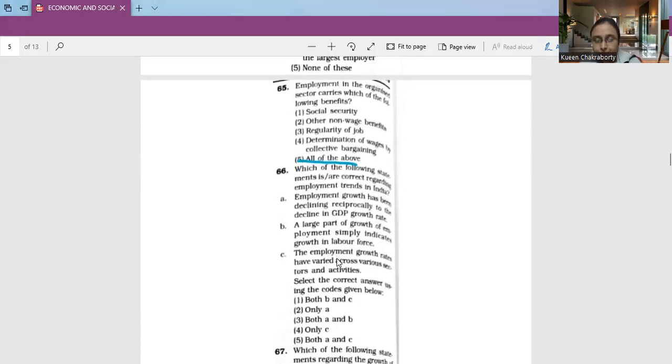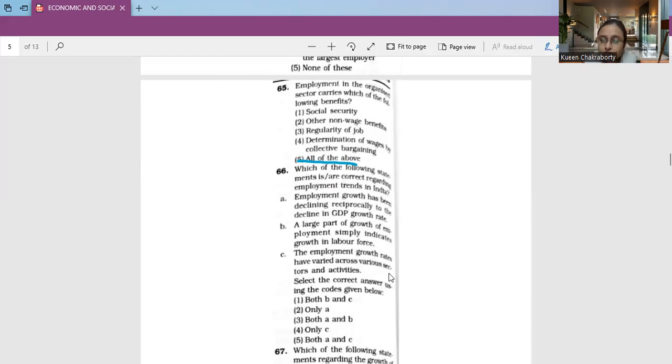Next, moving on to question number 66. Which of the following statements are correct regarding employment trends in India? A. Employment growth has been declining reciprocally to the decline in GDP growth rate. B. A large part of growth of unemployment simply indicates growth in labor force. And C. The employment growth rates have varied across various sectors and activities. We have a collection of combinations for this, that is both B and C, only A, both A and B, only C, or both A and C.